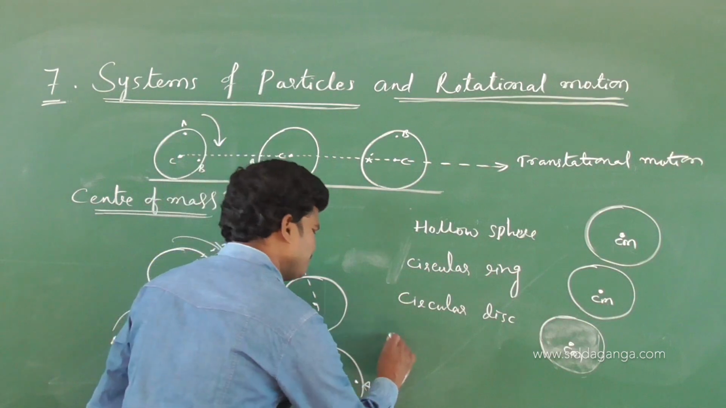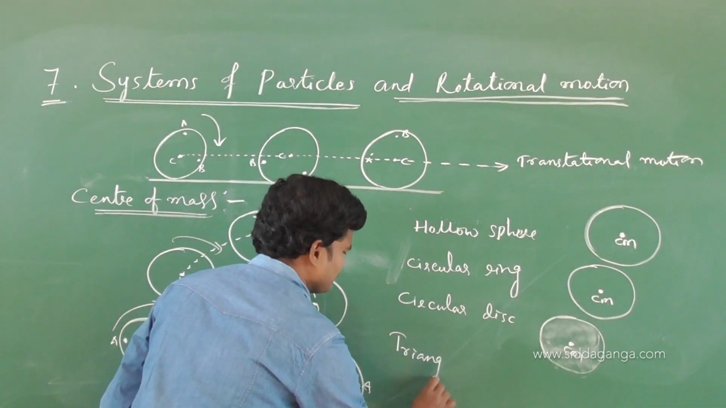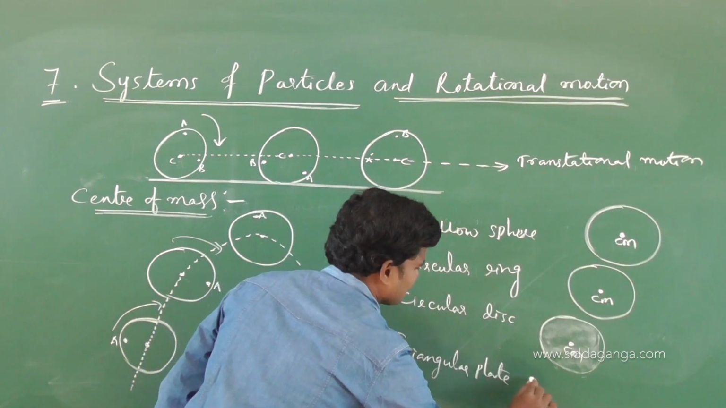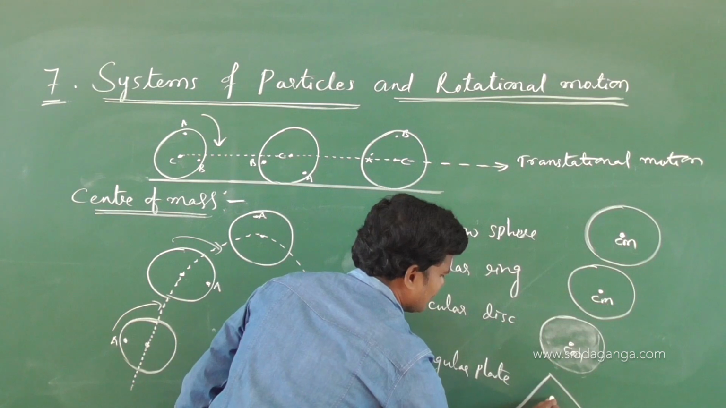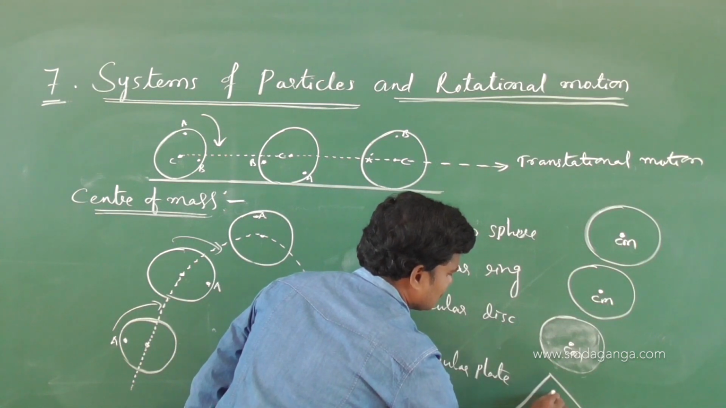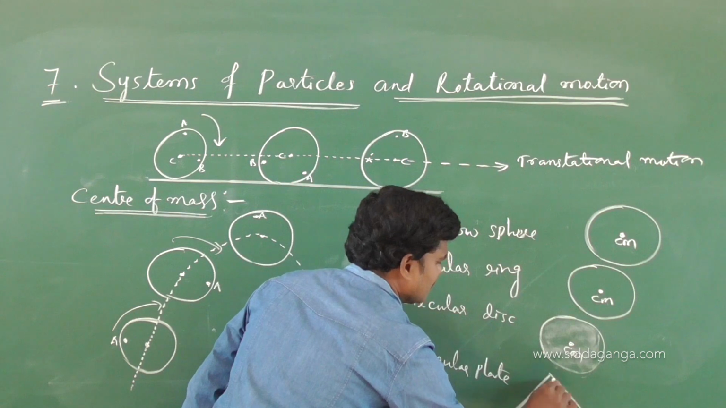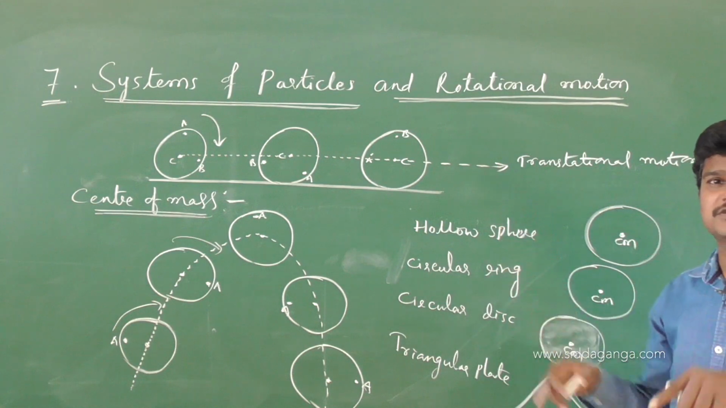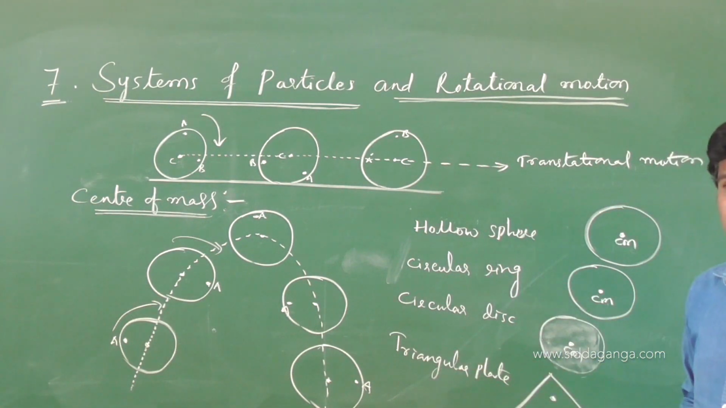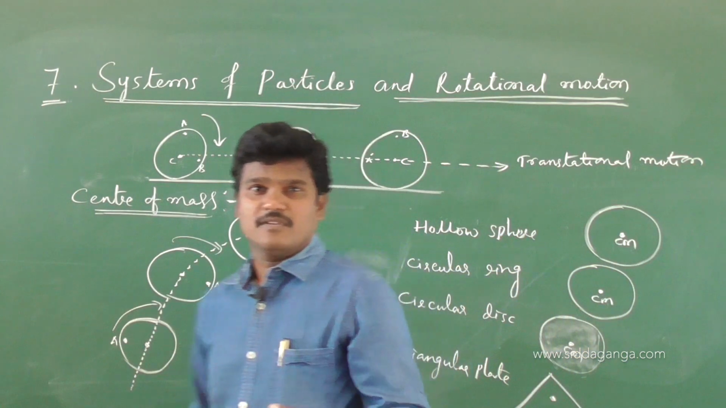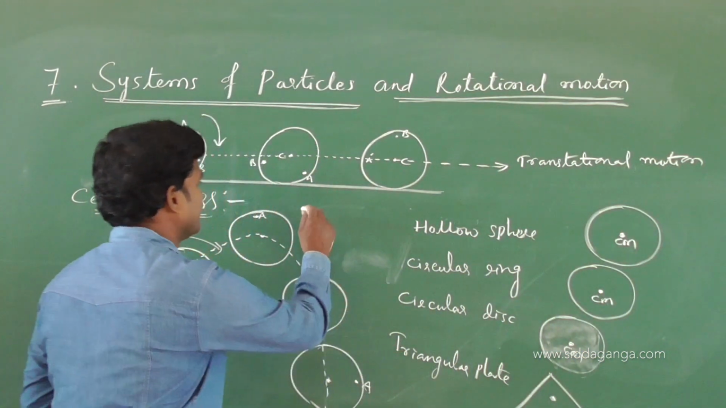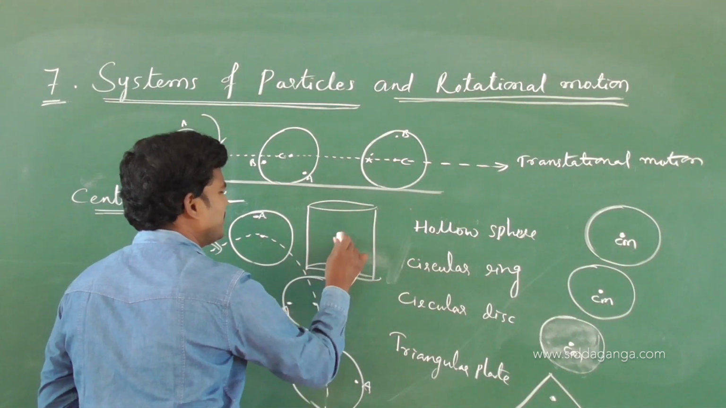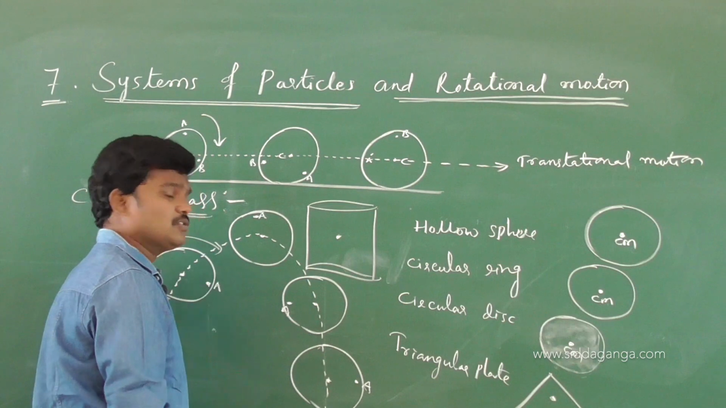For a triangular plate, it is also at the centroid, meaning at the point of intersection. For a square plate, it is at the point of intersection of the diagonals. And for a cylinder, hollow or solid, the center of mass is at the midpoint.